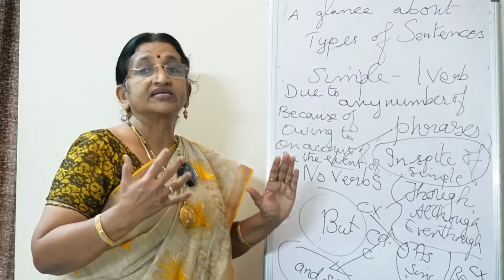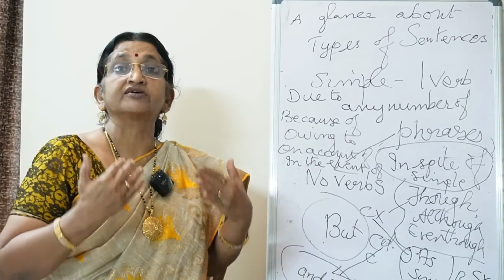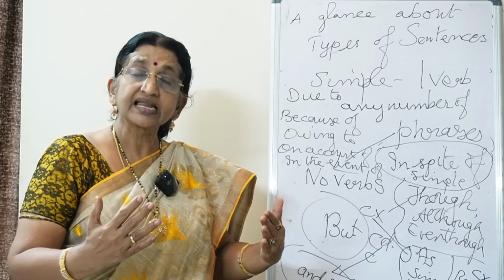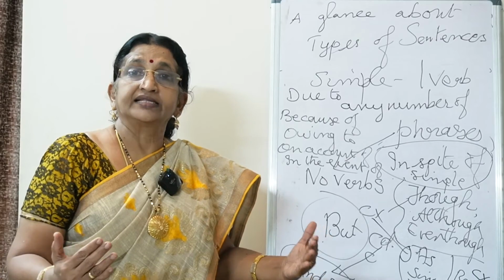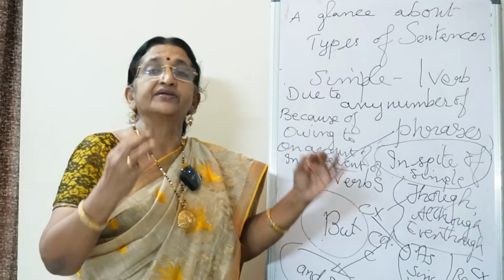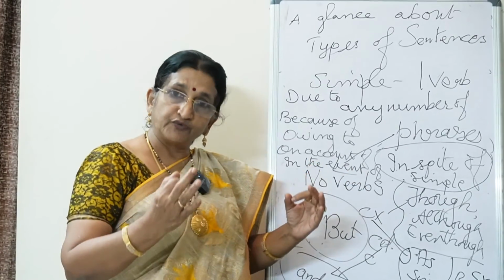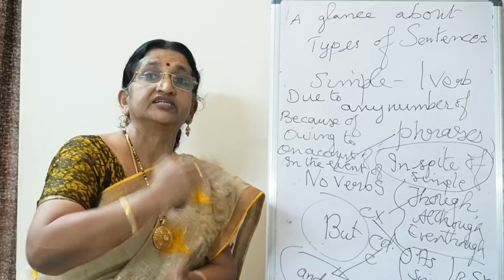Then only can we feel happy that we are able to speak well. Our spoken English is good. I can speak in the midst of any crowd, any group of people, because I know correct English, I have good vocabulary, and good knowledge of words and grammar.